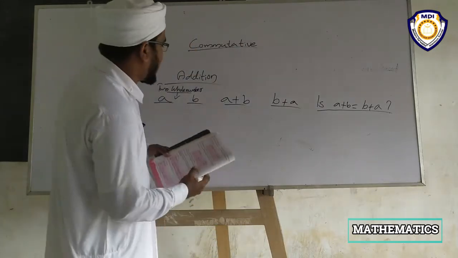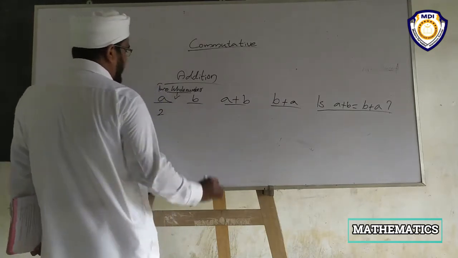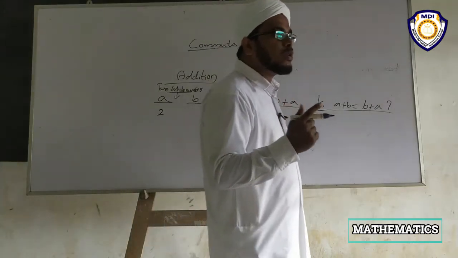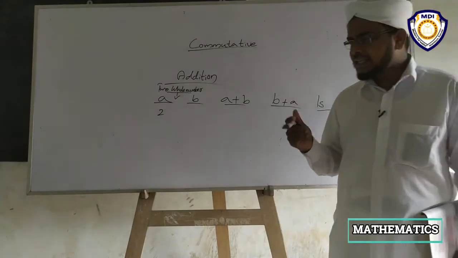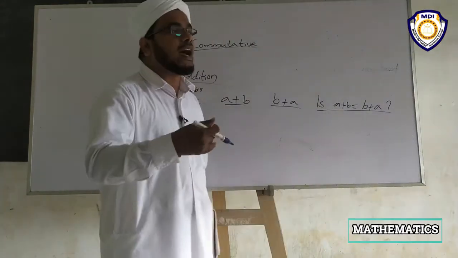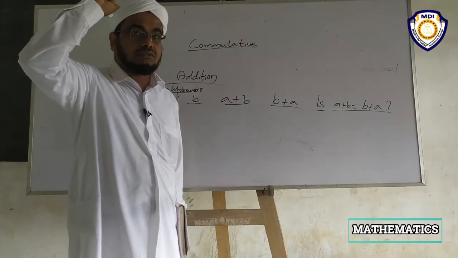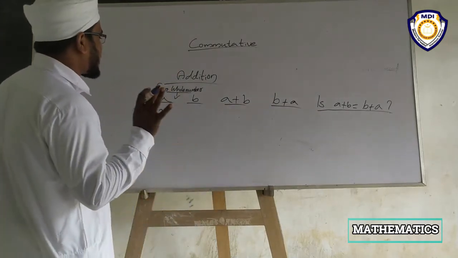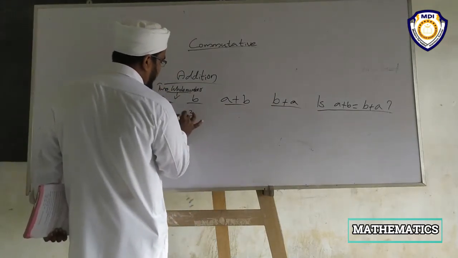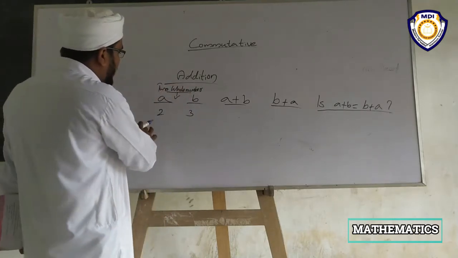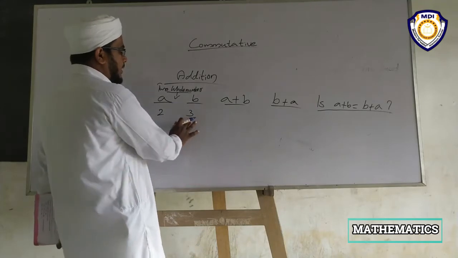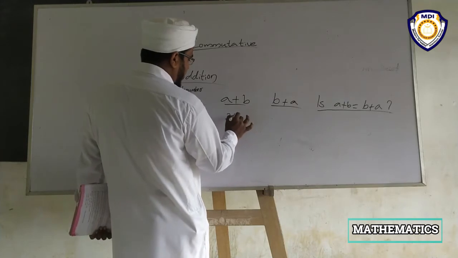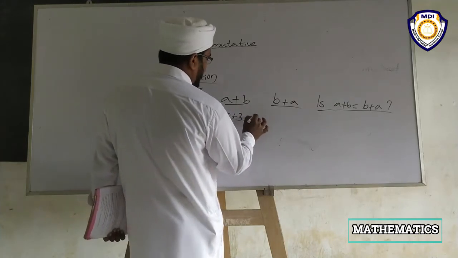Let us check. We can take any whole number. Which are the whole numbers? 0, 1, 2, 3, 4, 5, 6, 7, 8, 9, 10 and so on. Infinite. There is no end for whole numbers, but it starts from 0. Then let us take A as 2 and B as 3. Then A plus B means 2 plus 3, which is equal to 5.